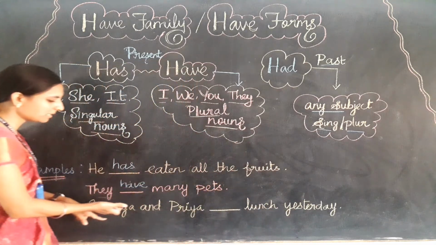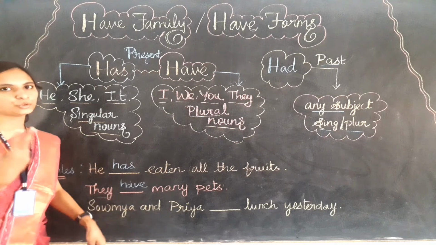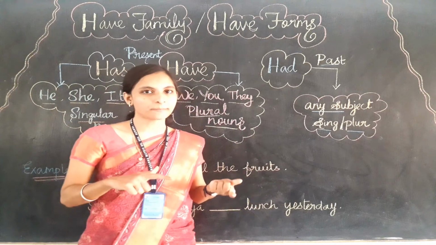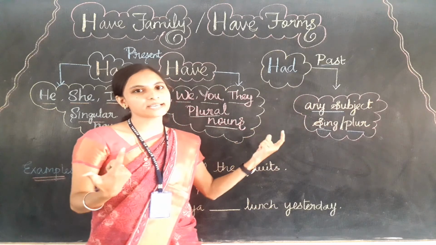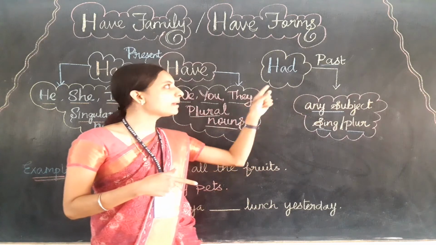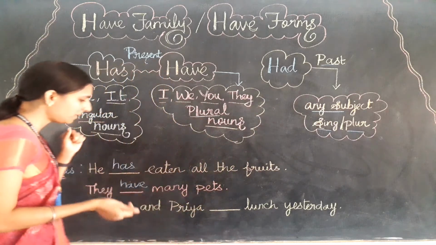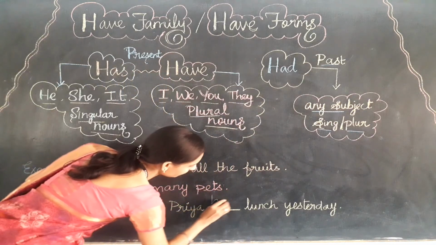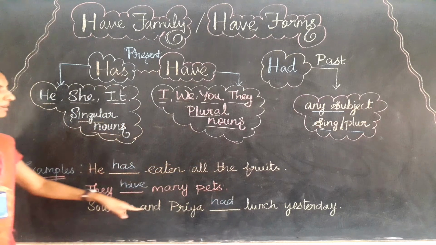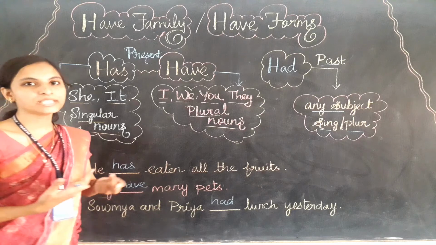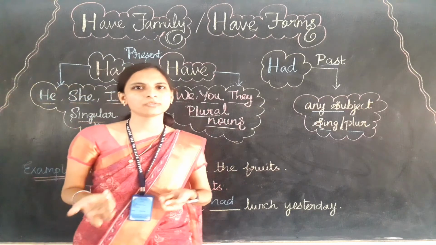And you can check the subject now. Soumya and Priya, two persons. I already said if you find the sentence talks about the past time, without checking the subject, we can directly use the verb had only. See, for any subject we can use had only. So the answer will be what? Had. Soumya and Priya had lunch yesterday. They may be together or alone.